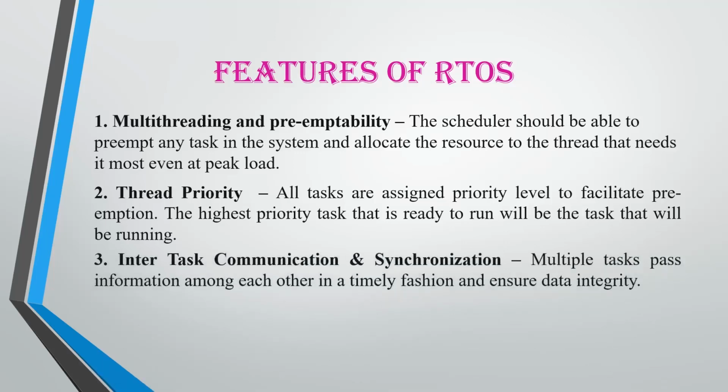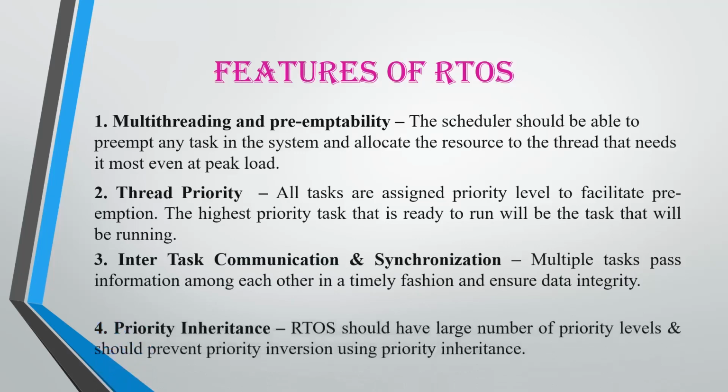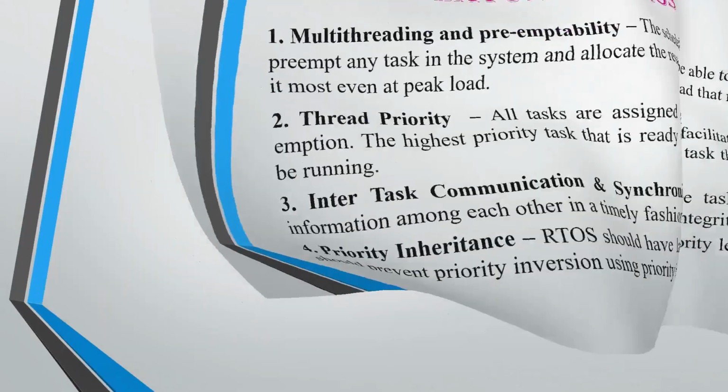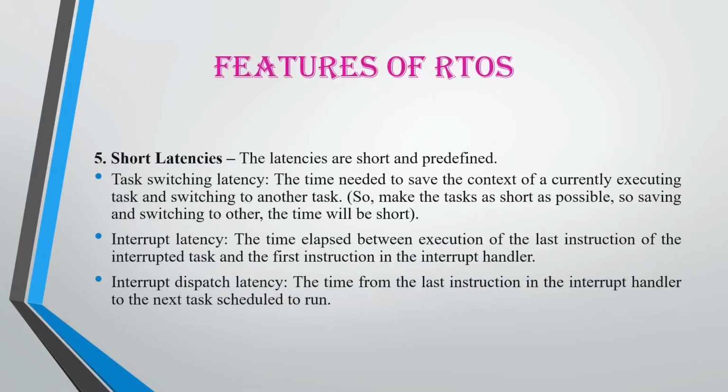Inter-task communication and synchronization: multiple tasks pass information among each other and this is done in a very synchronized way. Priority inheritance: RTOS should have a large number of priority levels and it should prevent priority inversion using priority inheritance. Next is latency. We should make sure that the latencies are short and predefined.